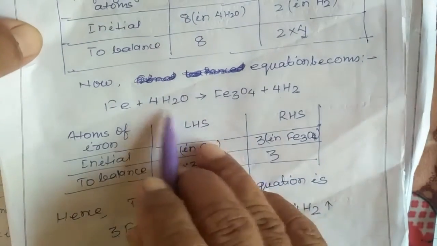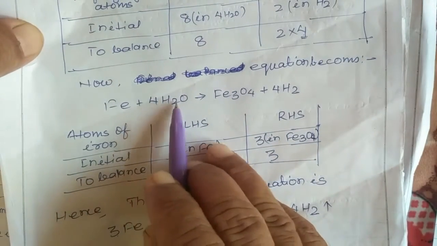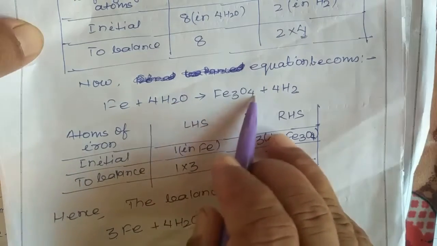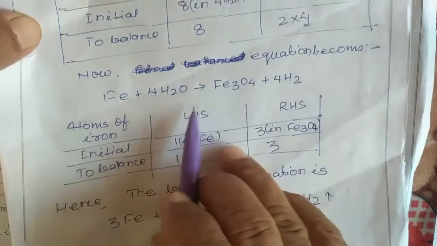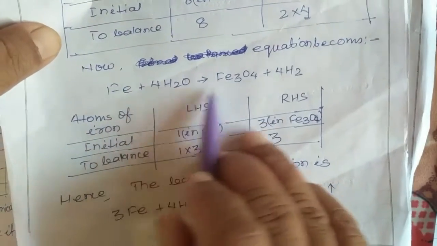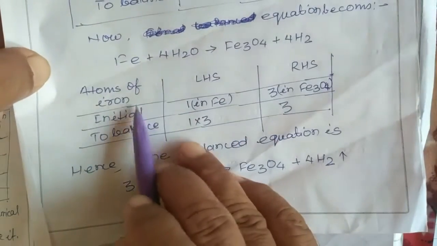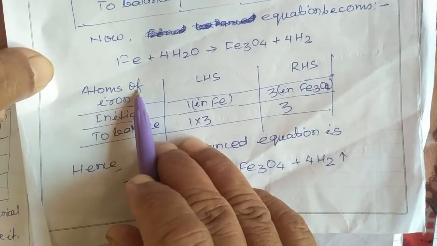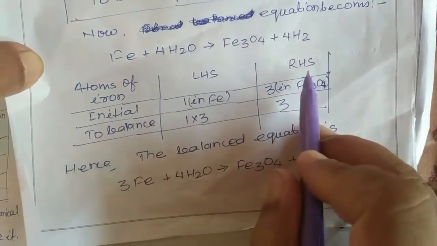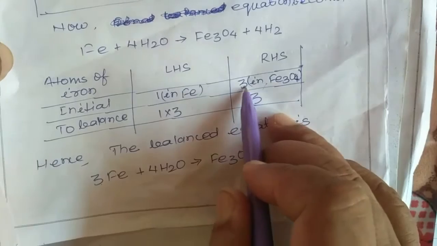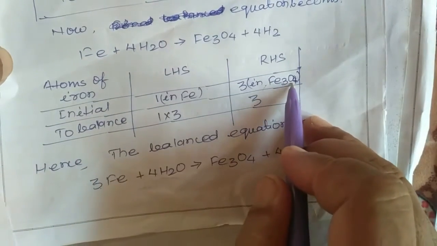Now see what happens in this case. Now it is balanced in case of oxygen as well as in case of hydrogen. But the number of atoms in case of iron is unbalanced. Now we have to balance it. Correct? Number of atoms of iron on the LHS side and RHS side: it is 1 in Fe and 3 in Fe3O4.